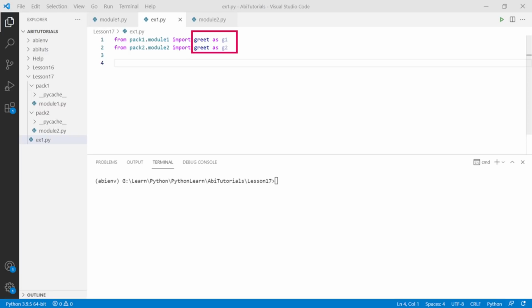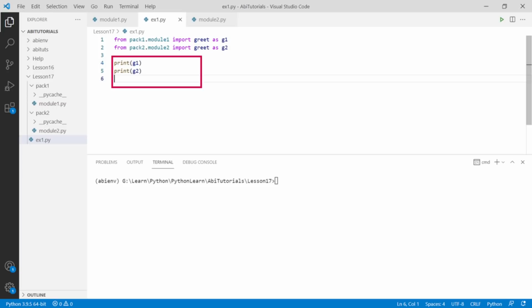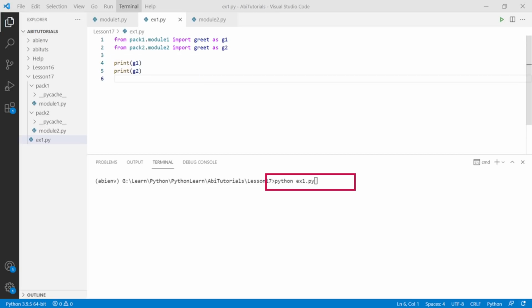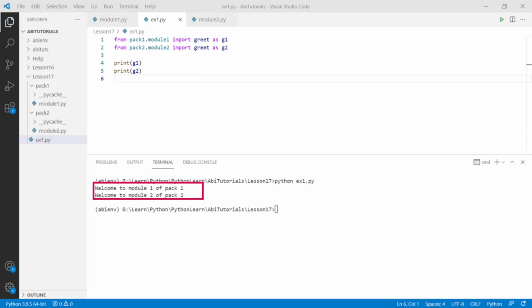For example, in line 1 and in line 2, we have replaced the star with the actual name of the variable along with an alias name G1 and G2 that is followed by an as keyword. Now you can print the values of the corresponding greets by their corresponding aliases G1 and G2 as displayed here. Run the program. You will be able to see the appropriate results printed in the console.